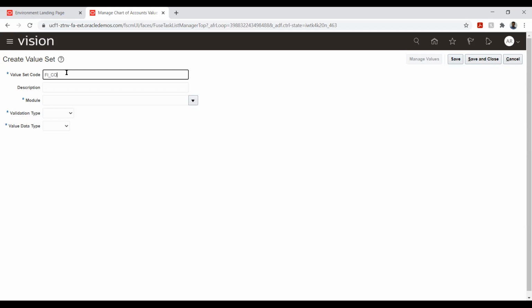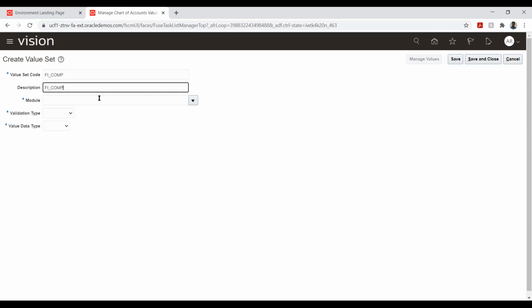So let's say company. Now we have something called chart of accounts. What is chart of accounts? Chart of accounts is nothing but a set of combinations where we say that this segment called company will have certain values, and accounts will have certain values. Based on this, I will derive my reporting requirement.